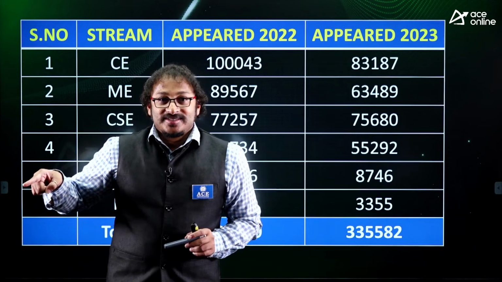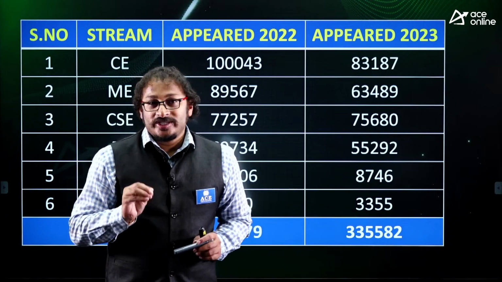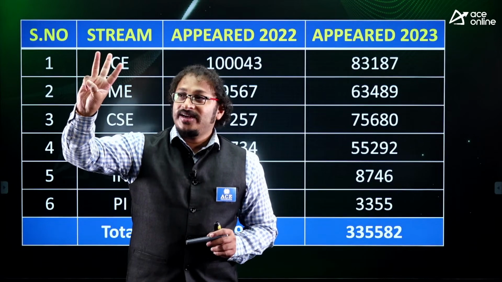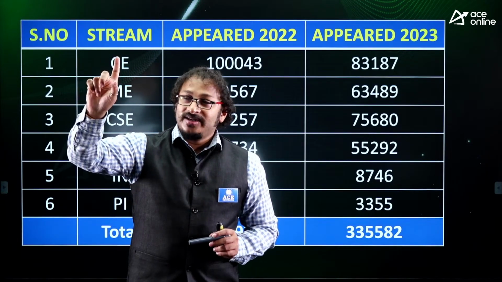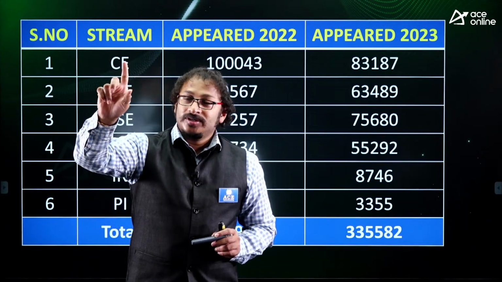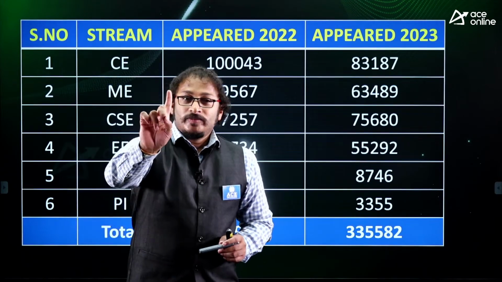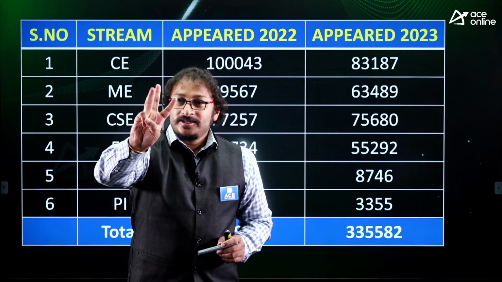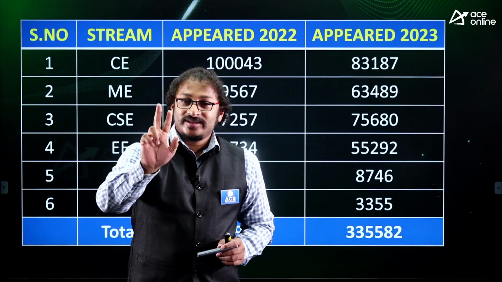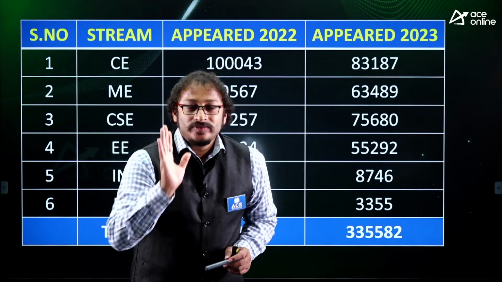So out of 10,000 ranks, 5,000 ranks will be choosing the government job. Now for the remaining 5,000 students, what is the choice? I'll tell you the universities: IISc Bangalore, IIT Madras, IIT Delhi, IIT Mumbai, IIT Roorkee, IIT Kanpur, IIT Kharagpur, IIT Guwahati, 8 universities. IIT Hyderabad, IIT Bangalore, IIT Delhi, 8 plus 3, 11 universities. Dhirubhai Ambani University, Birla Institute of Technology, BITS Pilani, BITS Goa, BITS Hyderabad, National Institute of Technology, NIT Warangal, NIT Kurukshetra, NIT Delhi, NIT Surat, NIT Calicut. Like that, if I count, you will be getting at least 25 universities.